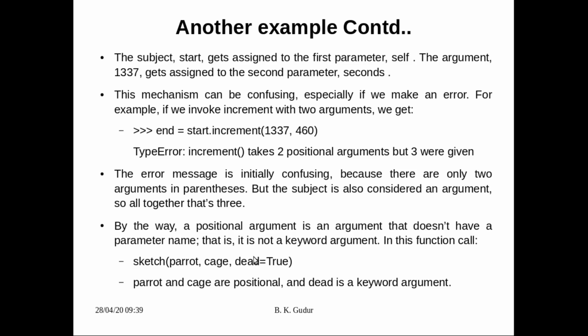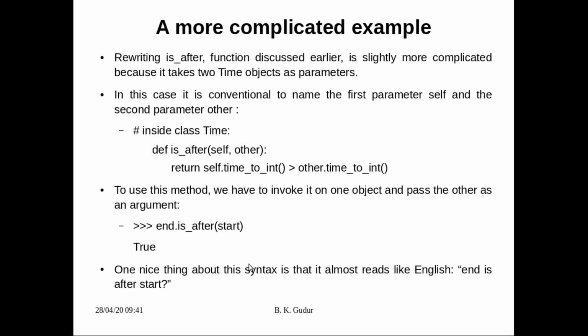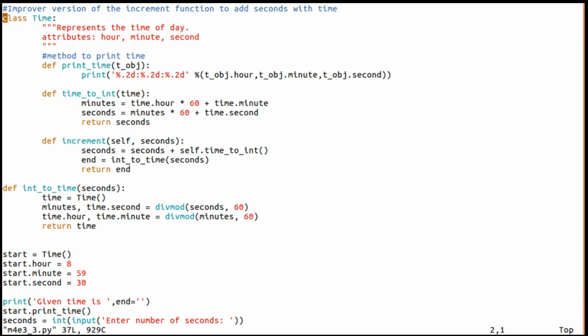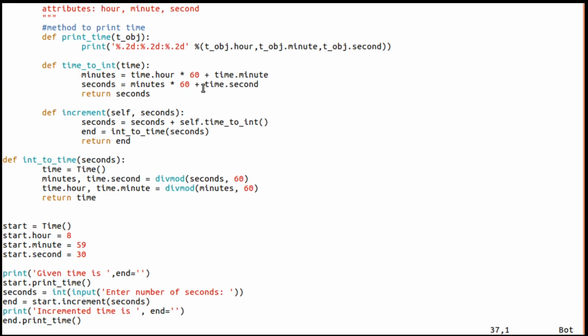Why is it called a keyword argument? It has a very special usage, which I am going to discuss before I proceed further. Let me discuss that in a simple increment function itself. We have already seen this program. Increment is a method which takes a time object and a number of seconds and adds those seconds to the time object.